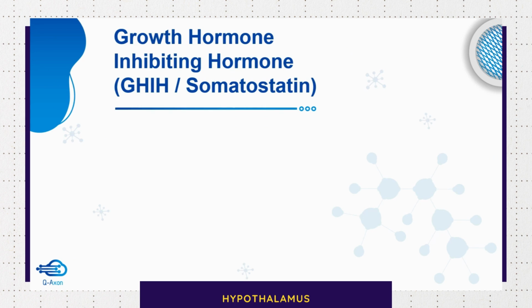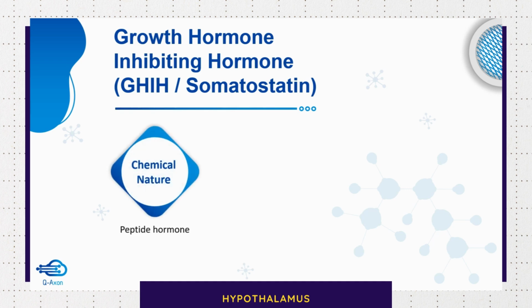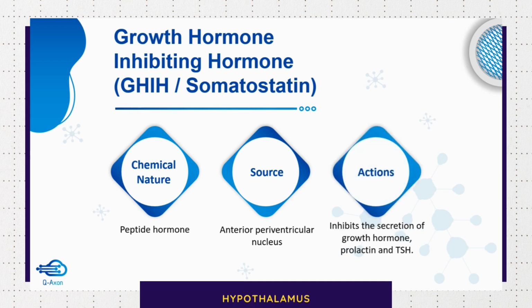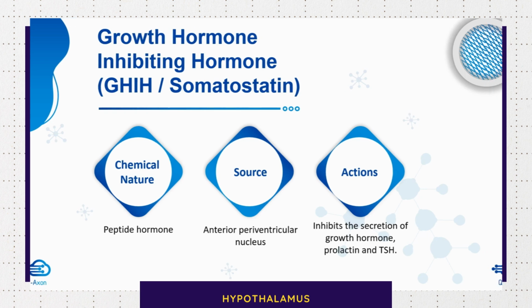So we also have growth hormone inhibiting hormone from the hypothalamus. This is also called somatostatin. It is also peptide in nature and it is secreted from the anterior periventricular nucleus. Again, from the name you can understand that it inhibits the secretion of growth hormone. Not only that, it also inhibits the secretion of prolactin and thyroid stimulating hormone.